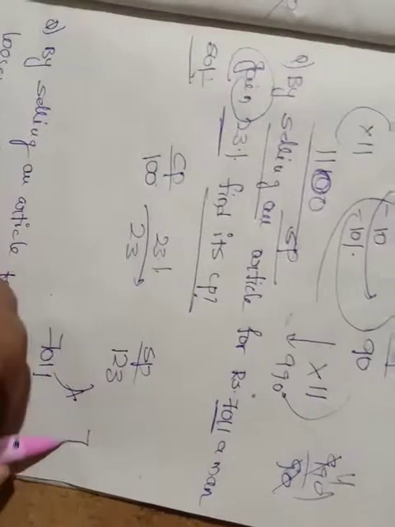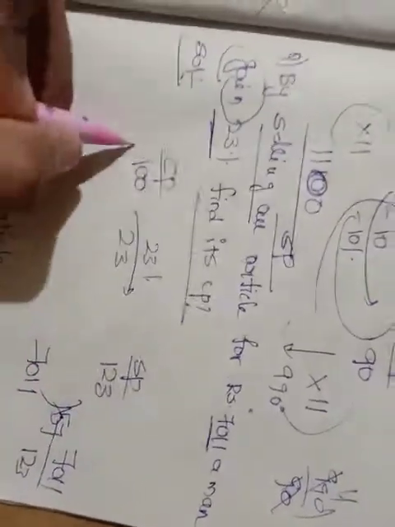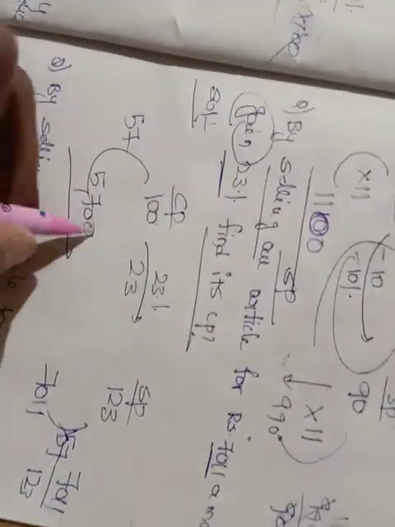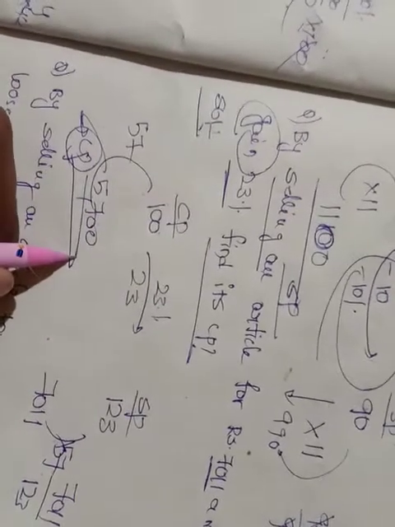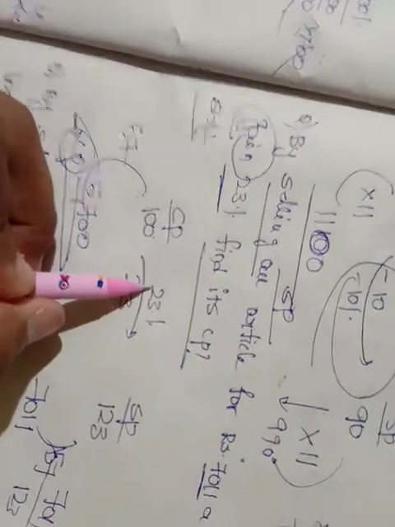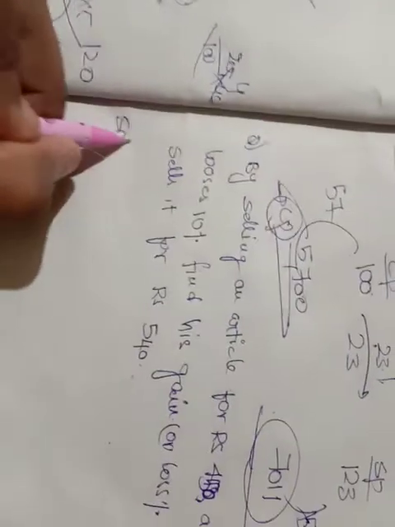What is the relation here? 7011 by 123 is nothing but 57. So definitely it will also be into 57, which is 5700. So 5700 is the cost price. Initially he bought it for 5700, and he got a profit of 23%. What is the selling price? 7011. He gave the selling price, the profit is 23%, and the cost price is 5700. This is a very important question.